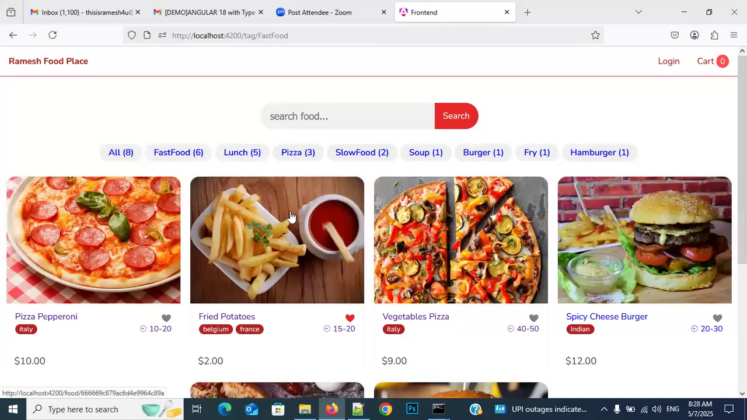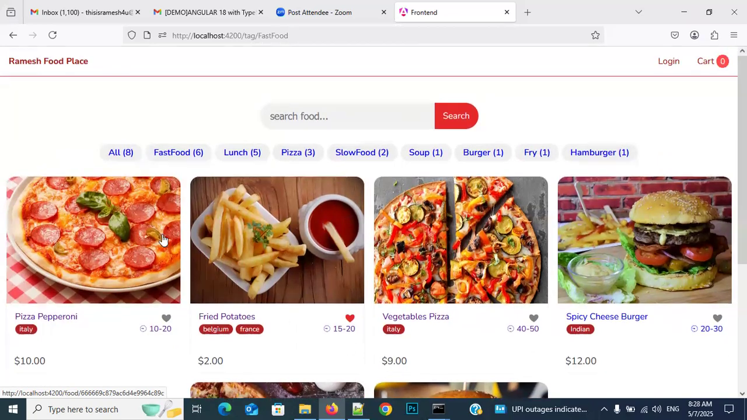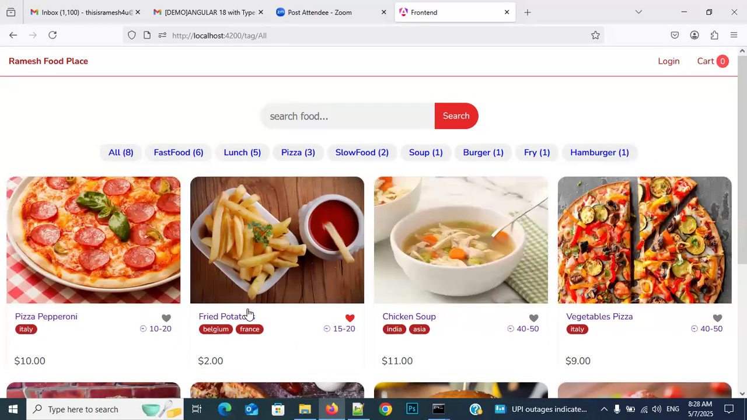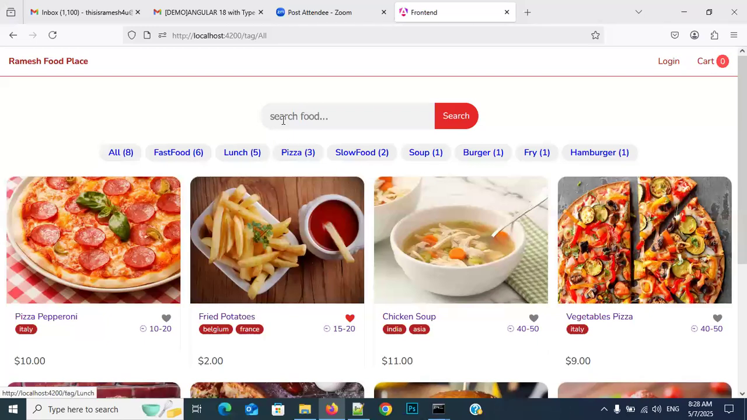For example, fast food. See there: 1, 2, 3, 4, 5, 6. Six foods. All 8. So in total how many are we getting? All 8 also. So set related functionality is also there. This can be called tax also. This functionality is also there.